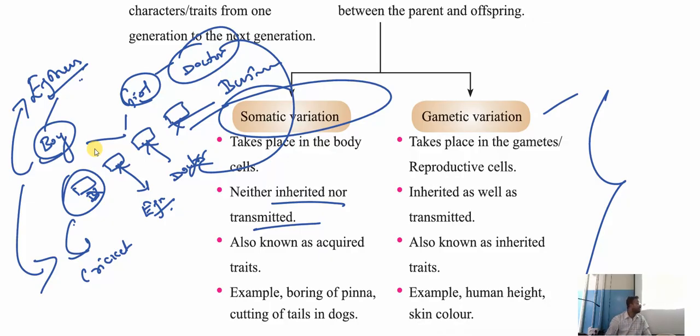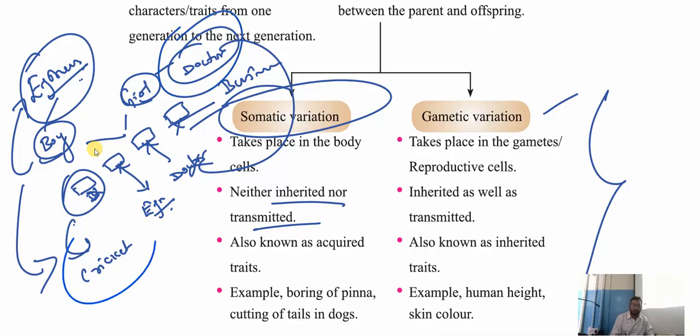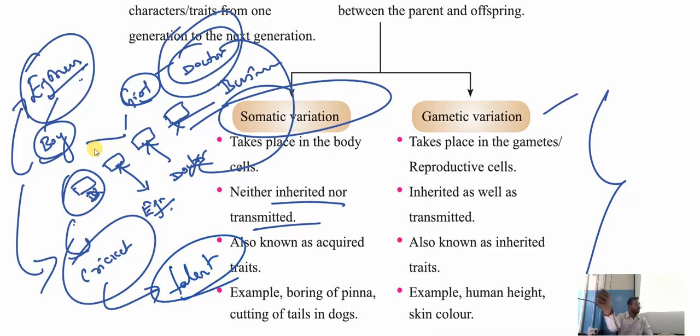You understood my point? Now, as you can see in these examples, of these 4 children, few of them are like their parents. Few of them are not like their parents. Why is this? Because becoming an engineer, becoming a doctor, or becoming a sportsman, that is their talent. Talent cannot be transferred. Profession can't be transferred. Only the eye color, your parents' eye color, these kinds of things can be transferred, but not your hobby.